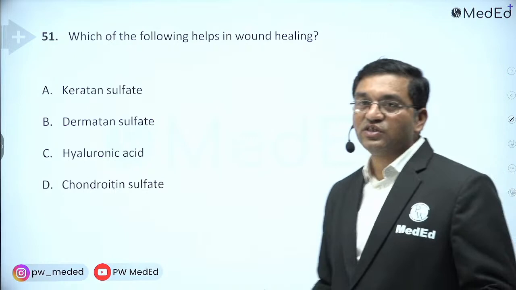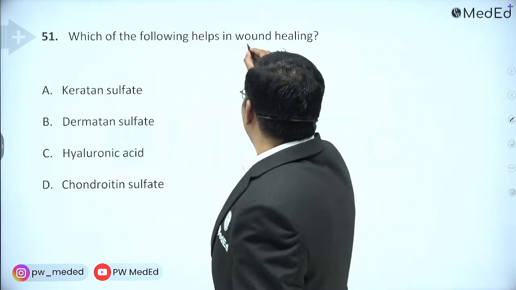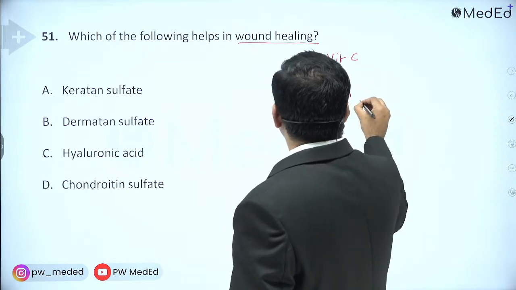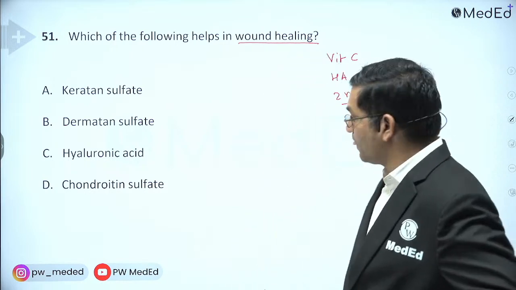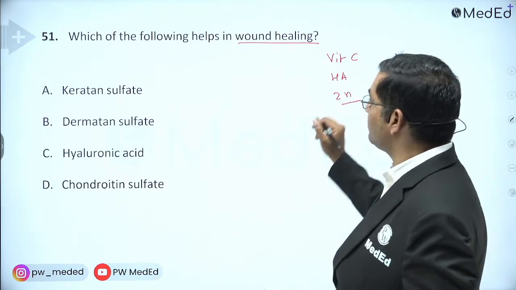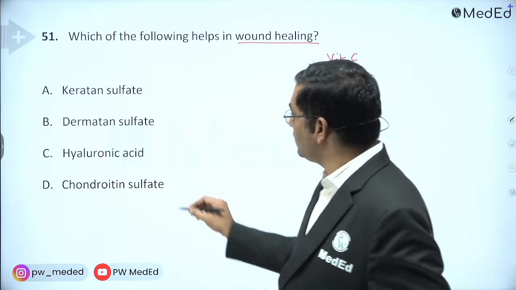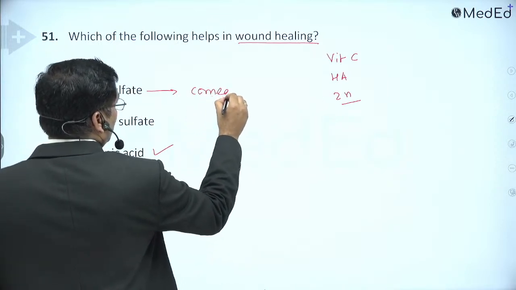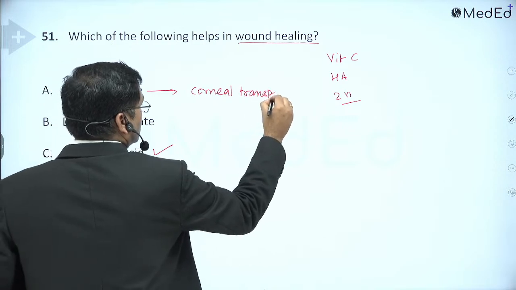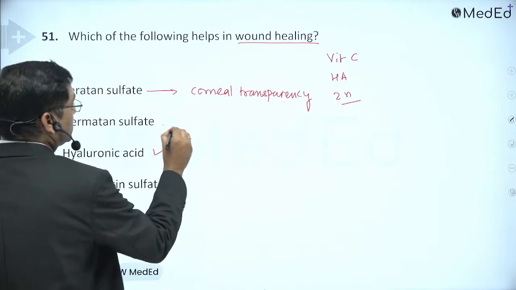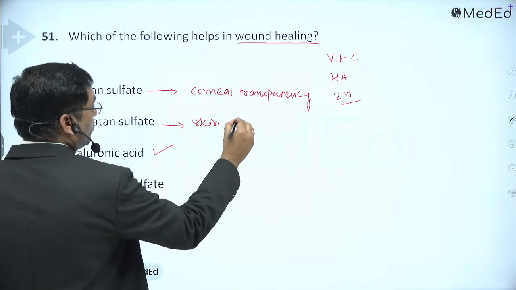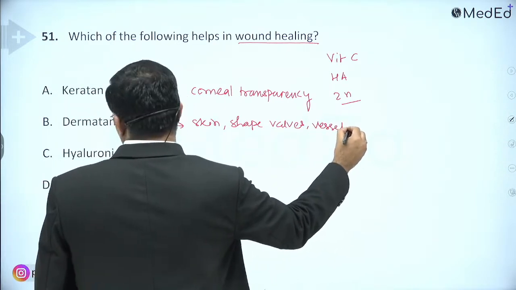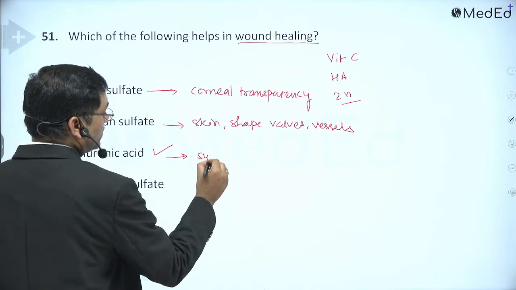Which of the following helps in wound healing? Whenever it is wound healing, it is vitamin C, hyaluronic acid, and zinc which are required principally for wound healing. Vitamin A also has a role, but these are the three major ones. Keratan sulfate is responsible for maintaining corneal transparency. Dermatan sulfate is important for the skin and the shape of the vessel walls. Then hyaluronic acid is important in the synovial fluid.